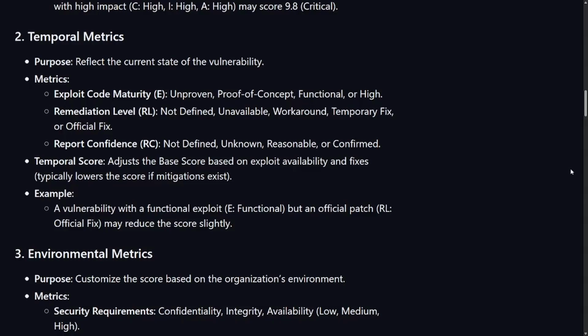Temporal metrics, purpose: reflect the current state of the vulnerability. Metrics: exploit code maturity: unproven, proof of concept, functional, or high. Then we have remediation level: not defined, unavailable, workaround, temporary fix, or official fix. Report confidence: not defined, unknown, reasonable, or confirmed. The temporal score adjusts the base score based on exploit availability and fixes. Typically, it lowers the score if mitigation exists. Example, a vulnerability with a functional exploit but an official patch, RL official fix, may reduce the score slightly.